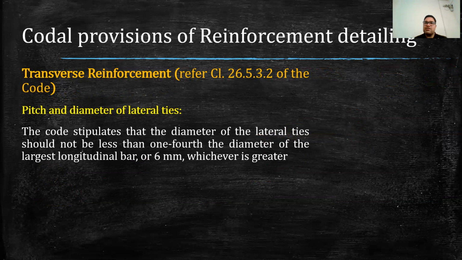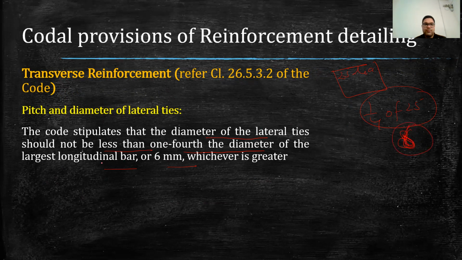Then coming to the diameter of lateral ties. So as per IS code, the diameter of the lateral ties should not be less than 1/4 of the diameter of the largest longitudinal bar, or 6 mm. So if we are adopting two different diameter of bar in the column, then we take the largest diameter of bar. So for example, in a column, if we adopt 25 mm dia bar, then 1/4 of 25 mm dia will be around 6.